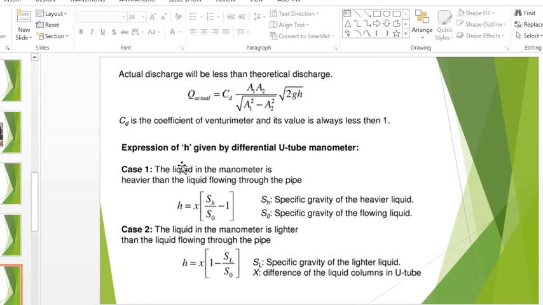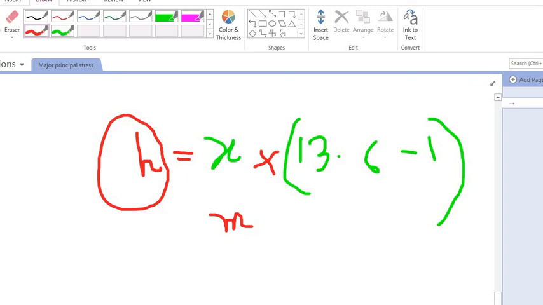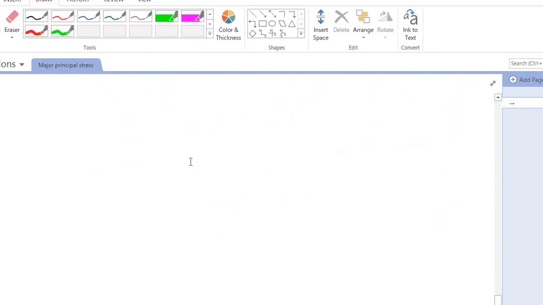Now there is some more to this. This h has two formulas. h is equal to x into (Sh upon So minus 1), and h is equal to x into (1 minus Sl upon So). What is this? Simply I will tell you. See, this is our Venturi meter, right?